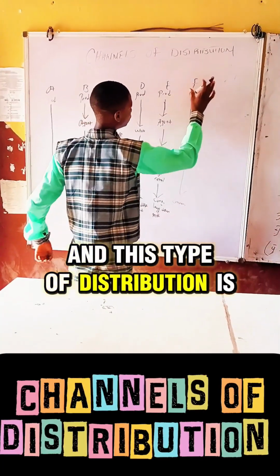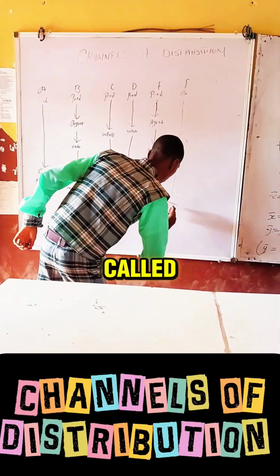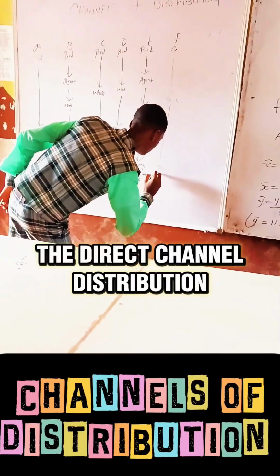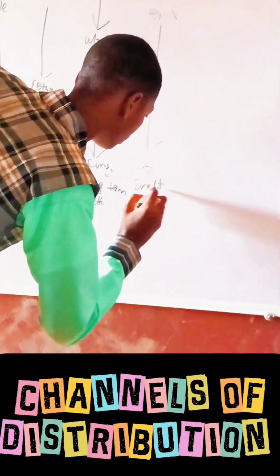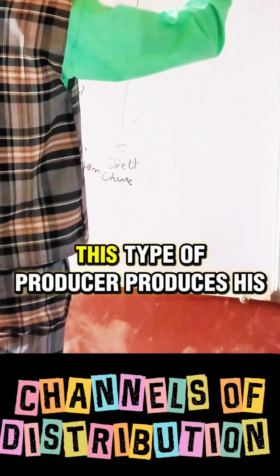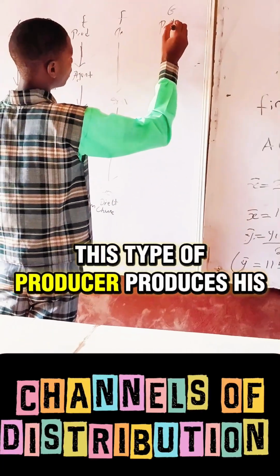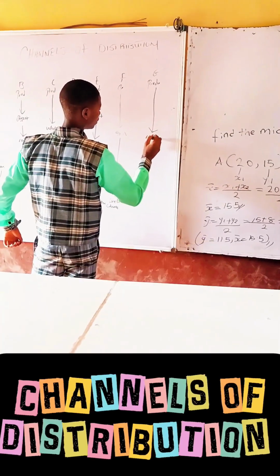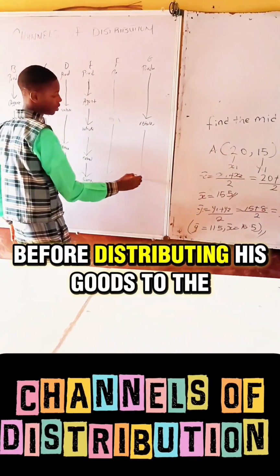And this type of distribution is called the direct channel distribution.